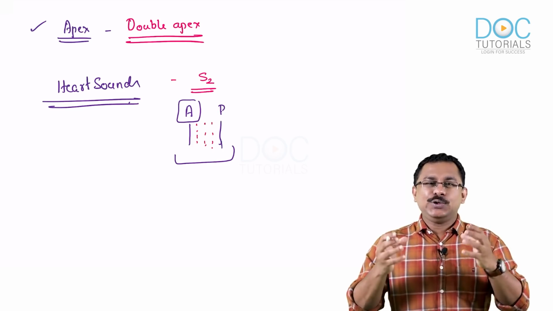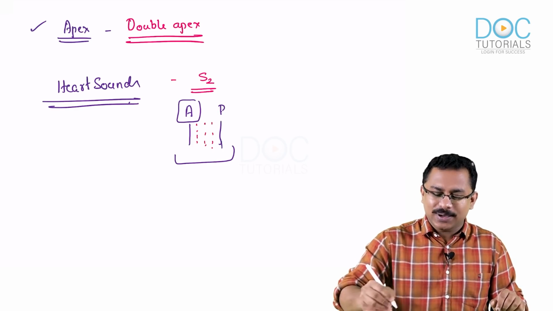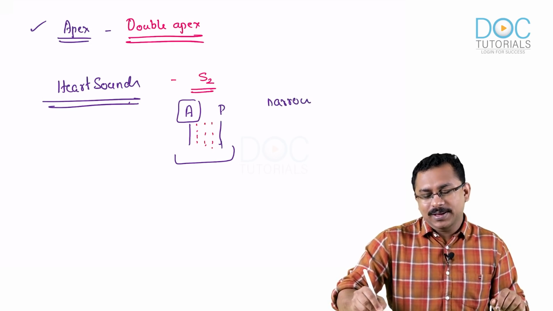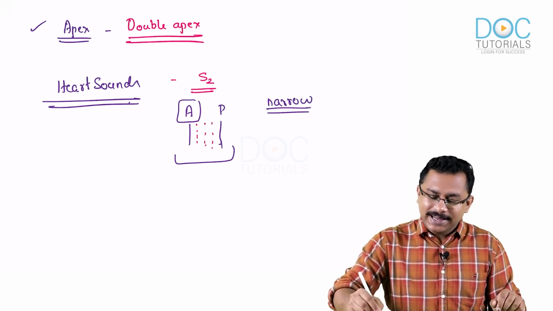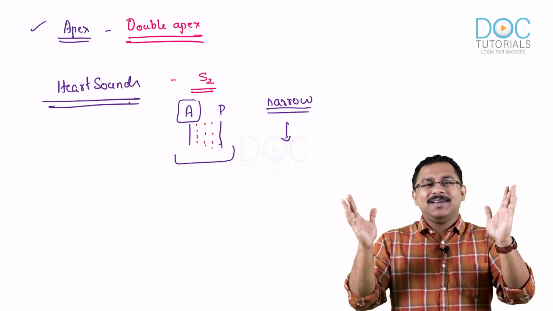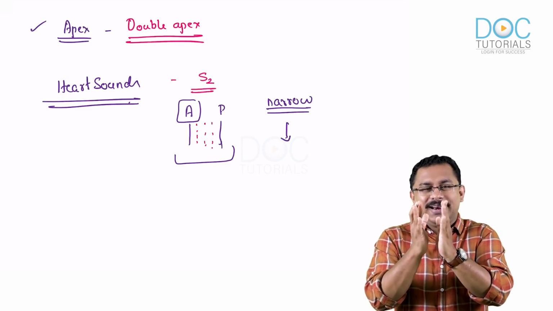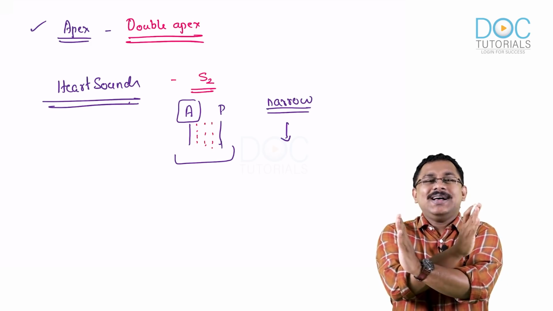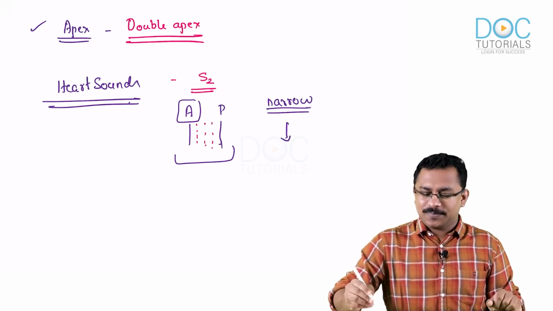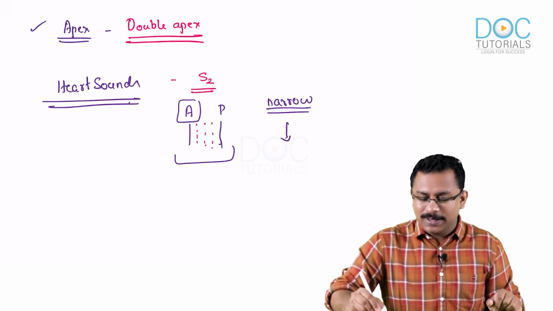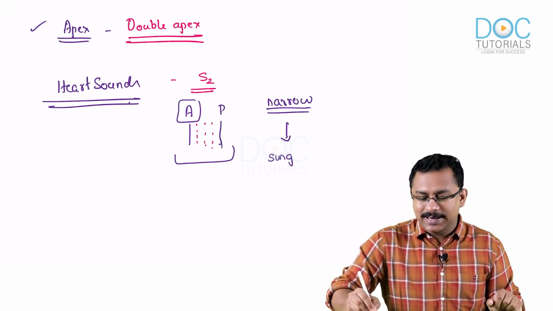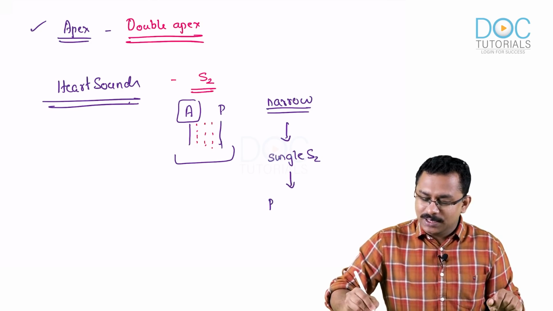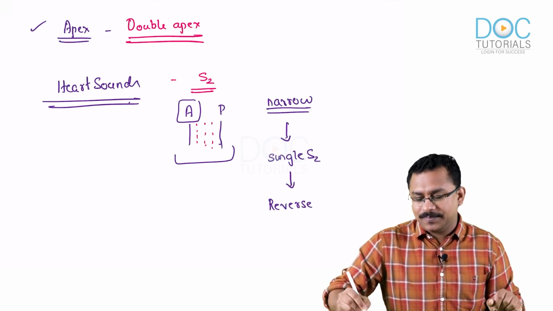So the initial split becomes narrow, and as the split narrows further, you can get either a single second heart sound or a reverse or paradoxical split. Initially a narrow split, then a single S2, and subsequently this can move on to a reverse or paradoxical split.